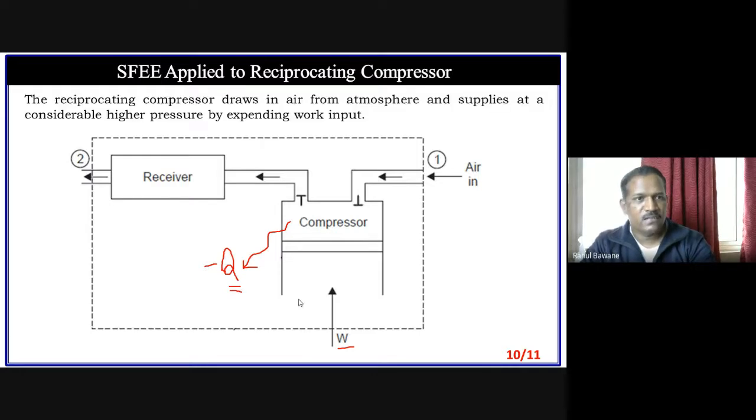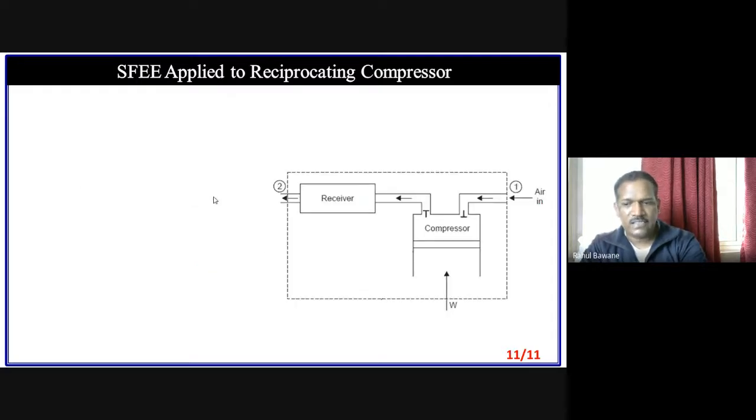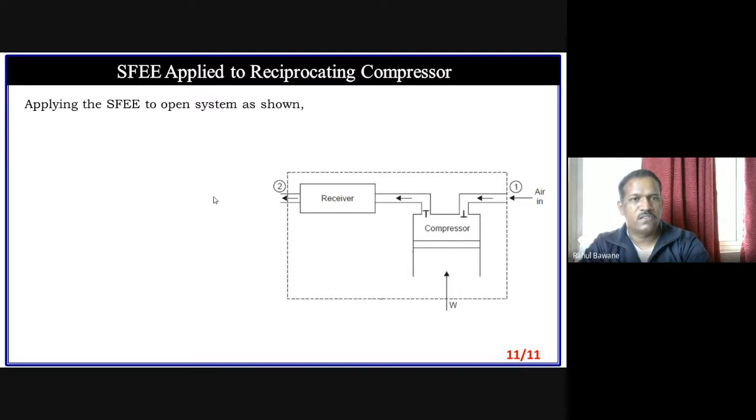Now we will apply this. The reciprocating compressor draws in air from the atmosphere. So definitely at atmospheric pressure, we are taking air into this piston cylinder arrangement and supplying it at a considerably high pressure by expending work input. So we have to supply work. Now this is our system, and we are going to apply the steady flow energy equation to this open system, that is, a reciprocating compressor.